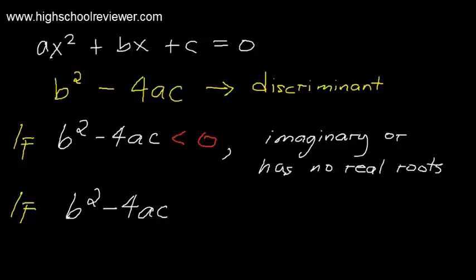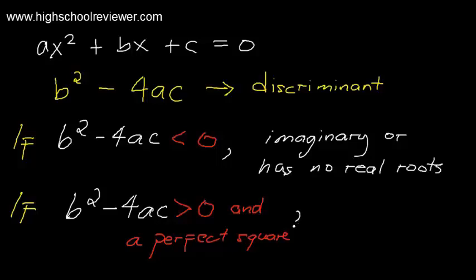Again, if the discriminant is greater than 0, and a perfect square, in this case, the nature of the roots, our roots are real, rational, and the roots are not equal.